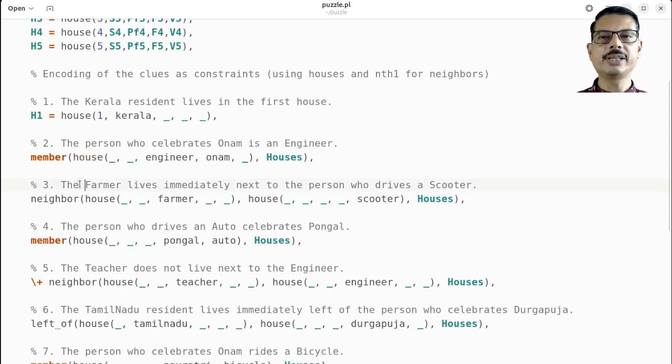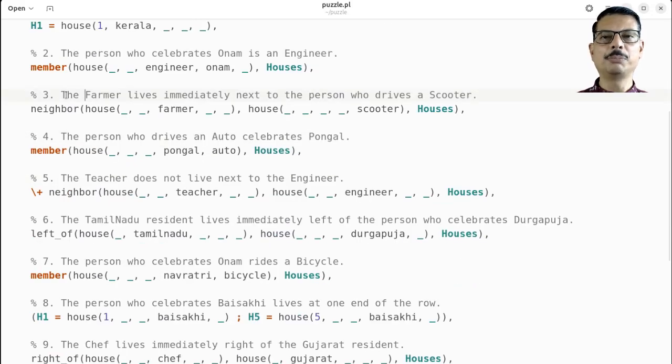The third constraint in our problem is that the farmer lives immediately next to the person who drives a scooter. So we are now using another predicate which we are going to define later. What we want is that in this houses list, the house of a farmer is next to the person who owns a scooter. So these two must come side by side in houses. We'll see in a minute how neighbor is defined.